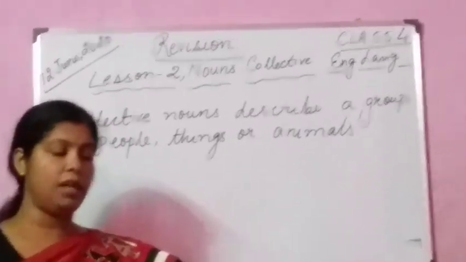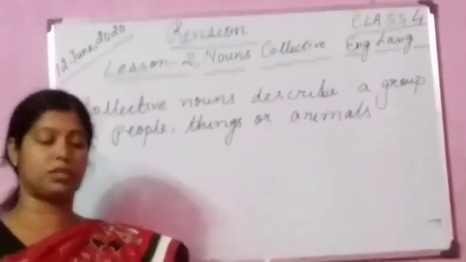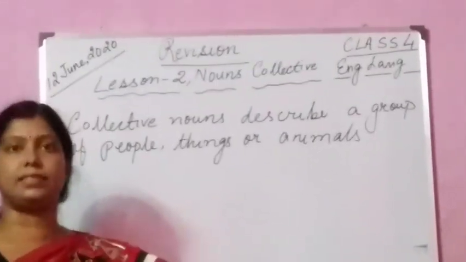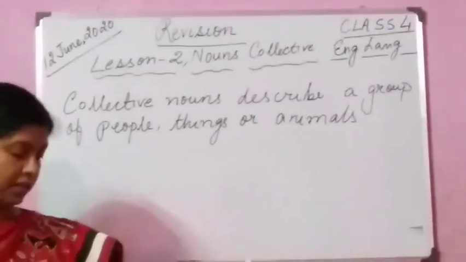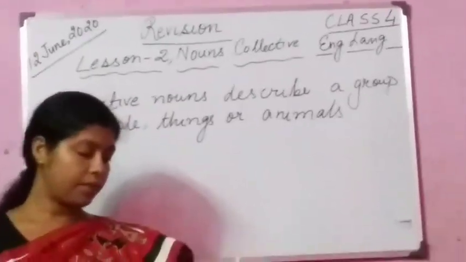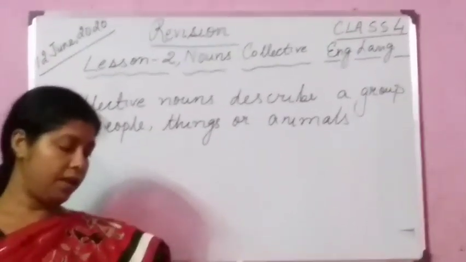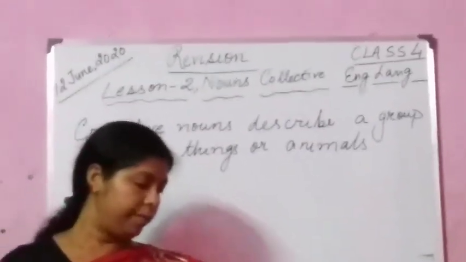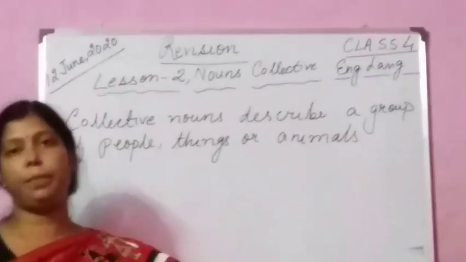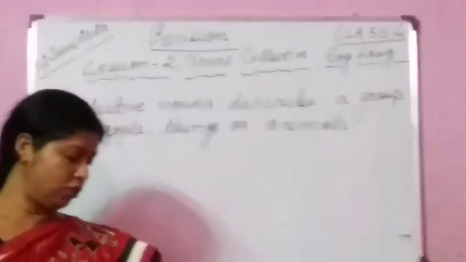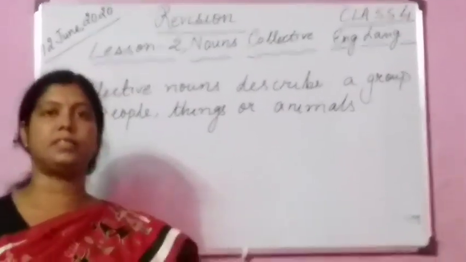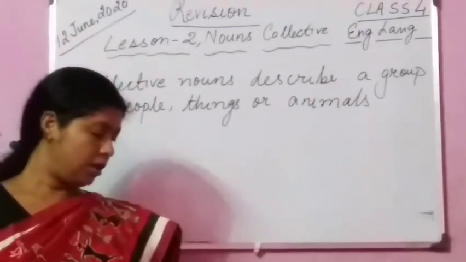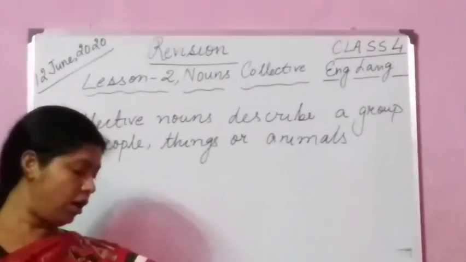Now we'll do this one also. Page number 19. Solve this puzzle using the clues given. Plural of class, classes, C-L-A-S-S-E-S. Plural of donkey will be donkeys. You know the spelling. Plural of sheep will be sheep itself, no change. Plural of box, boxes. Singular of watches.